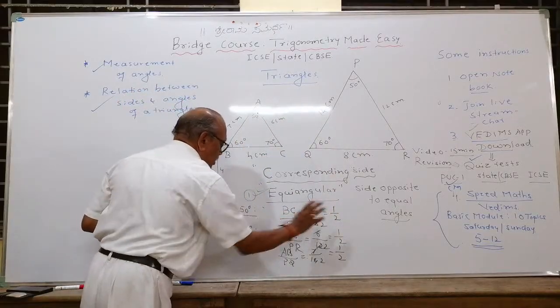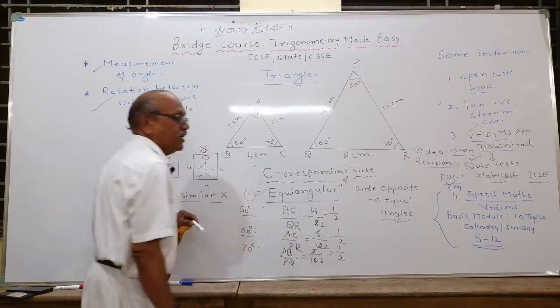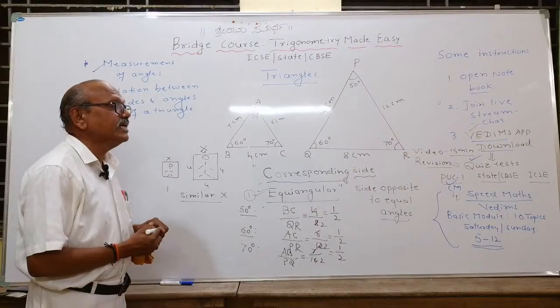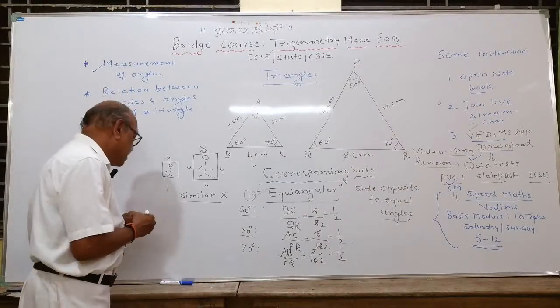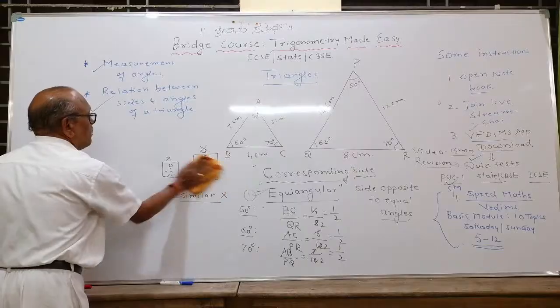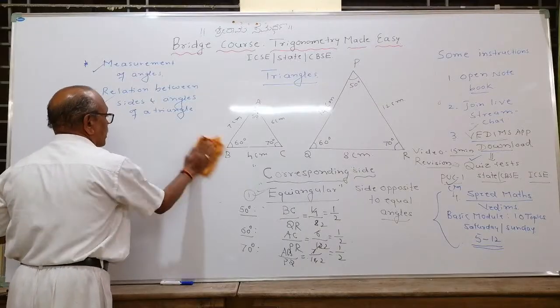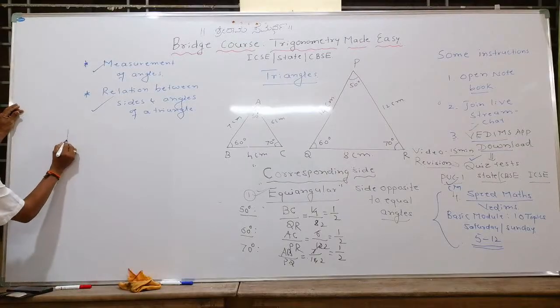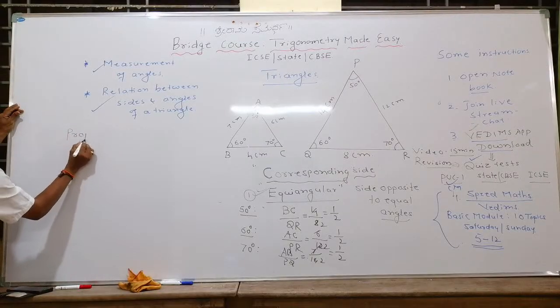The 60 degree angle ratio is also 1 by 2. The 70 degree angle ratio is also 1 by 2. When 2 or more ratios are equal, then they are said to be proportional. What is the concept? Proportional. Try to understand the meaning. What is the concept of proportional?